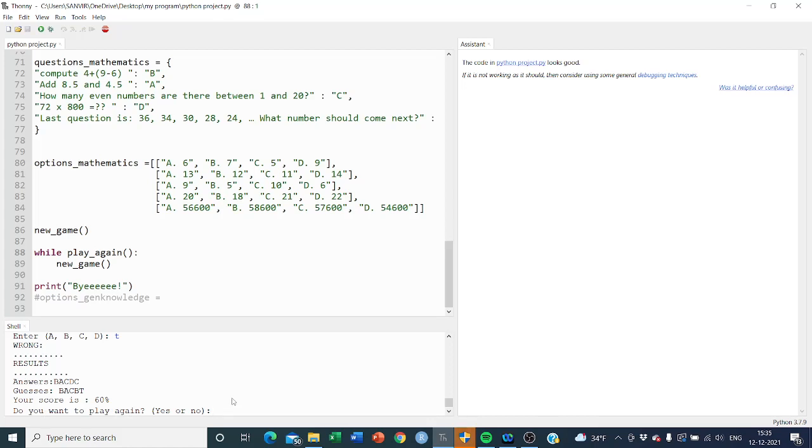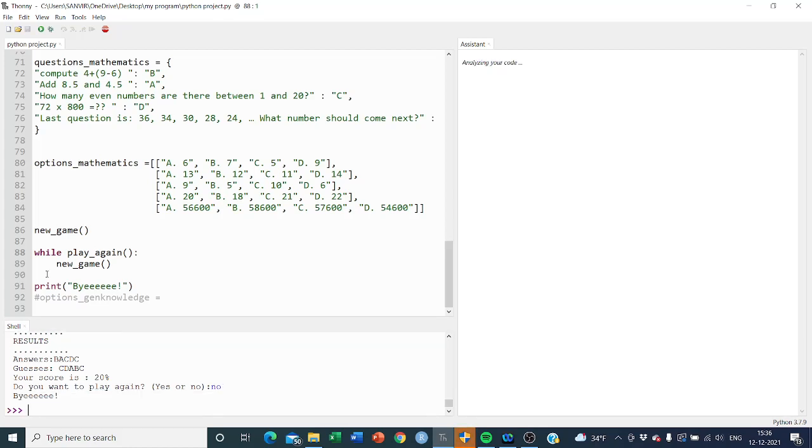Now if we want to play again, we will type yes. It's again asking the questions. Let's say C, anything we can give. It's giving 20%, meaning only one answer is correct, and that is the last one. We can check immediately after entering the choice. At last it's asking again, because the while loop is an infinite loop and it keeps asking again and again. If I want to come out of my program, I will type no, and it will print the bye message. So that is the overall concept of my program.